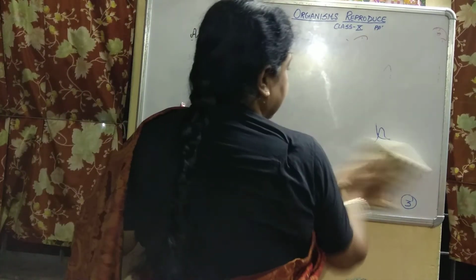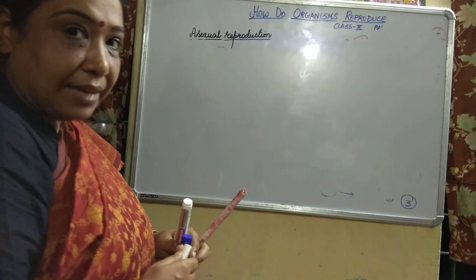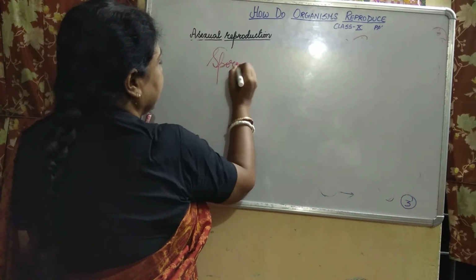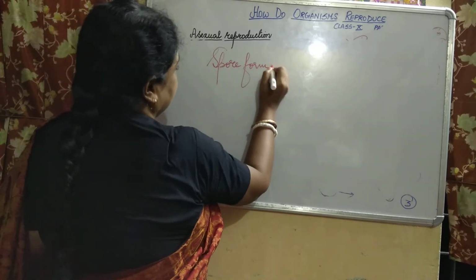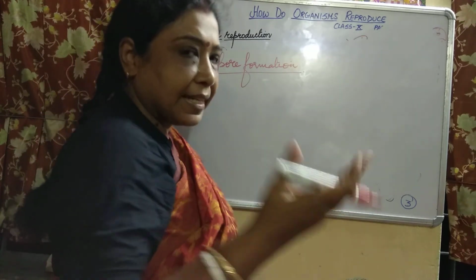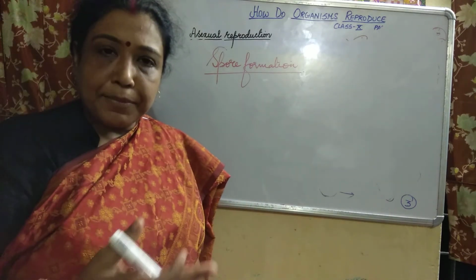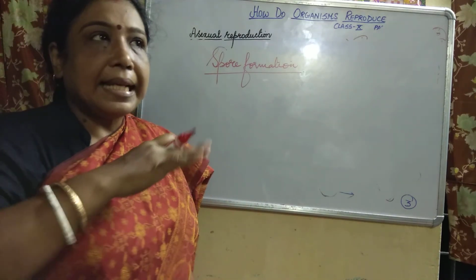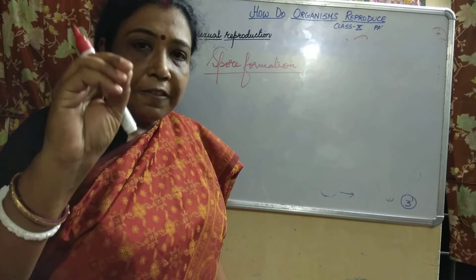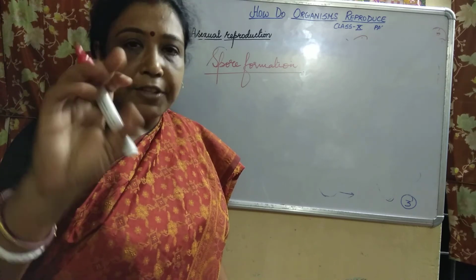Now let us go to the next method, that is spore formation, and it is a very common method. Now see, children, you must have seen that if a bread is kept for a longer time and it gets moisture and other suitable environmental conditions, you will see some green or yellow patches growing on the surface of the bread.